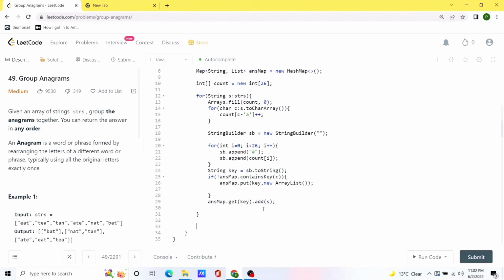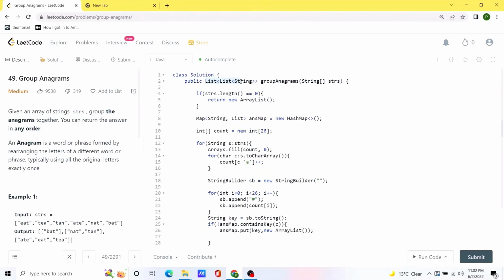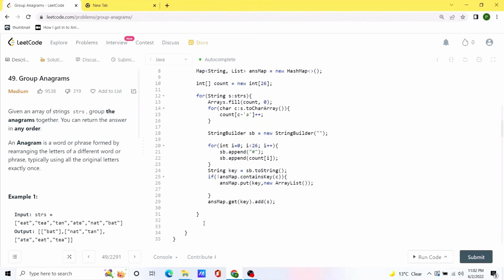Now all we will have to do is return all the values from this answer map and return it in the manner that is asked inside this given question. So we will have to return a list of lists. Let's try to run this code.